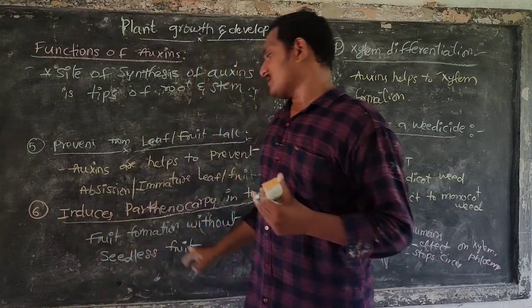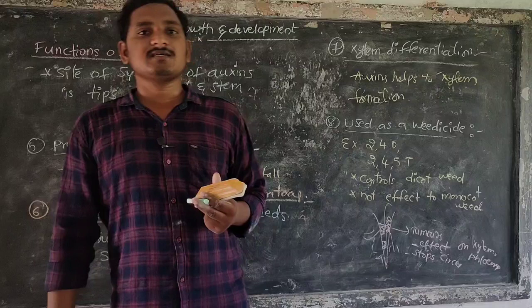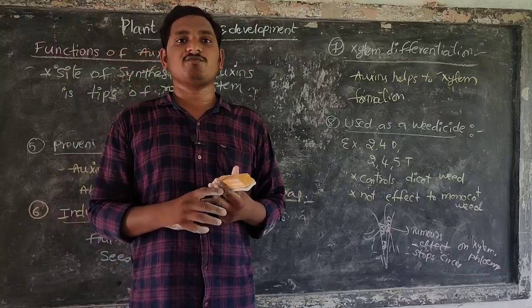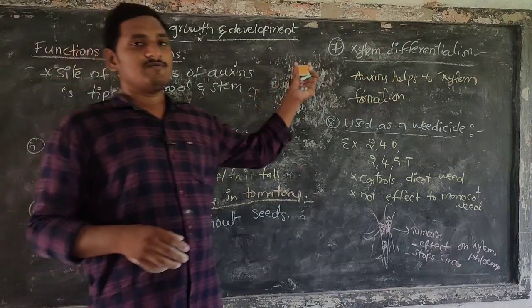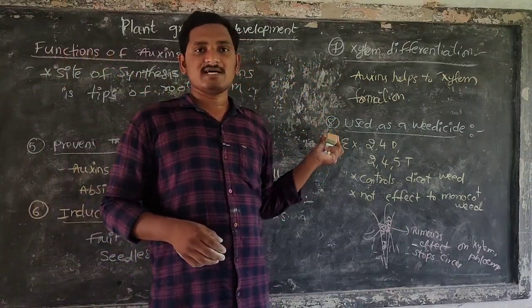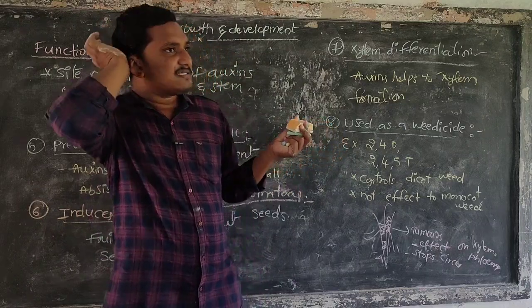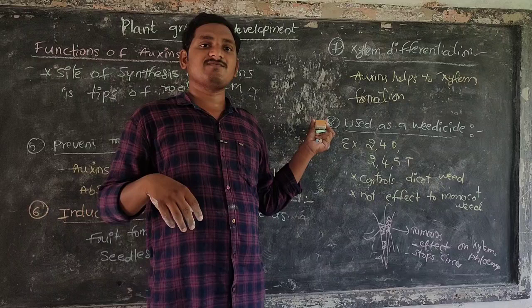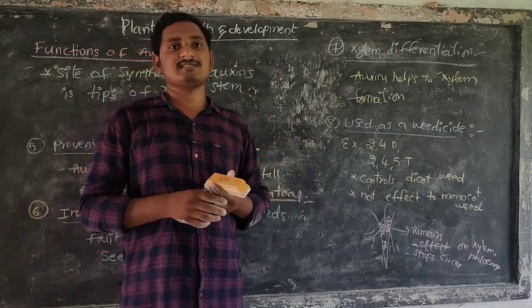Then they induce parthenocarpy, fruit formation without seed. Next, xylem differentiation, the formation of xylem and xylem elements, and use as a weedicide. These are the functions of auxins, used in various applications in the agricultural field.